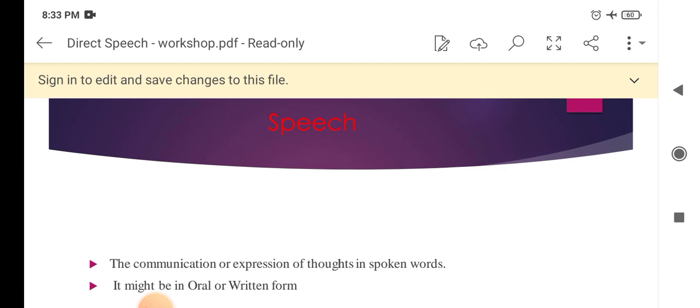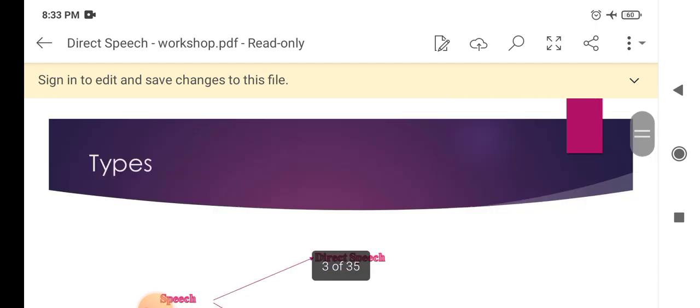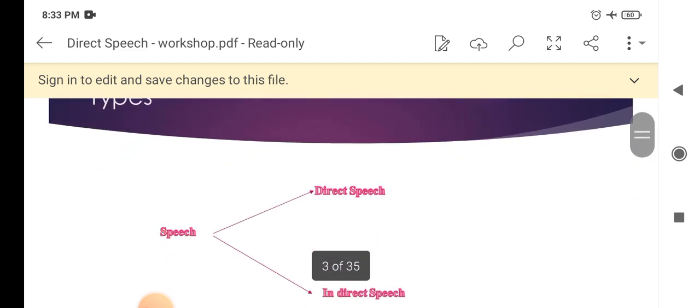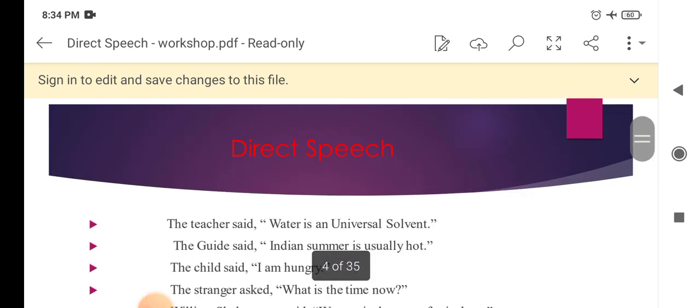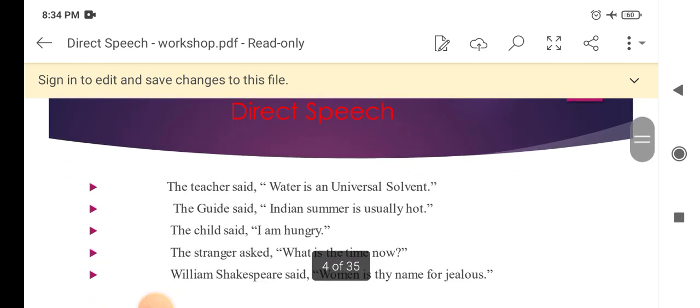The communication or expression of thoughts in spoken words is speech. It might be in oral or written form. It has two types, direct speech and indirect speech. Let's see direct speech. The teacher said, water is a universal solvent.